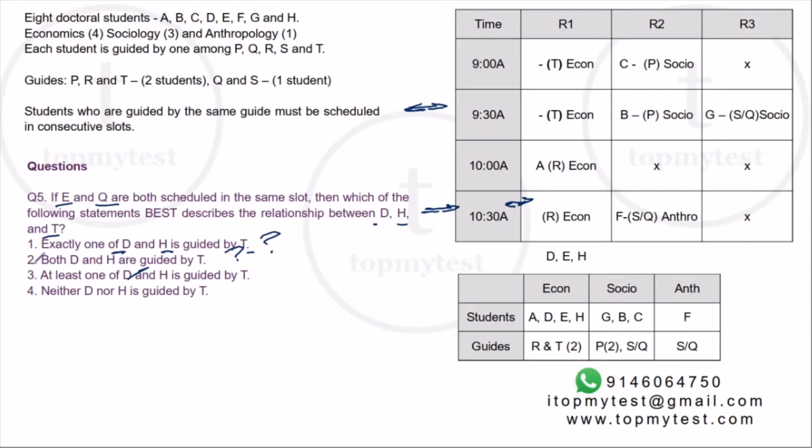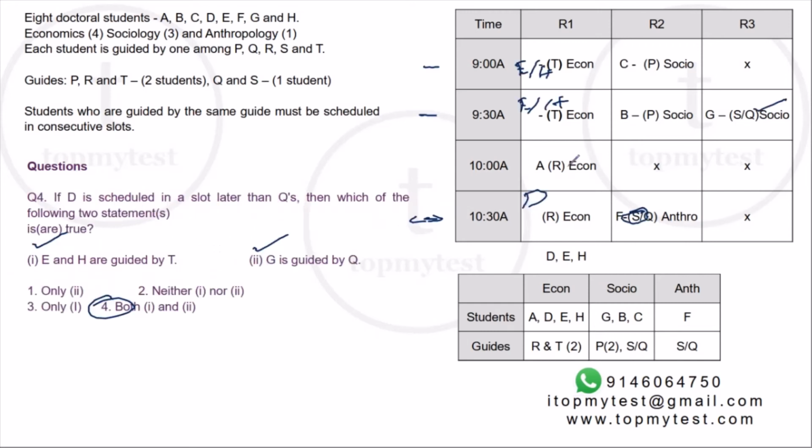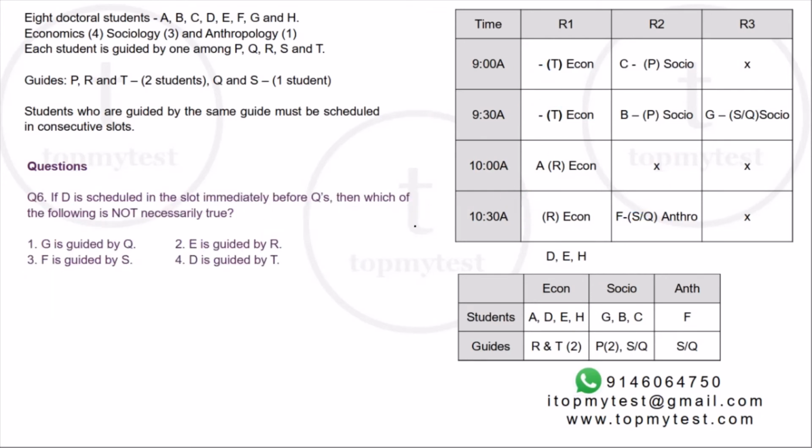So this is always true. You don't even need this condition. So option 3 is your correct choice. And the last one. If D is scheduled in a slot immediately before Q's, then which of the following is not necessarily true? Now, this is the flip of question number 4. In question number 4, we know D is scheduled in a slot after Q. Whereas in question number 6, it says D is scheduled in a slot immediately before Q's.